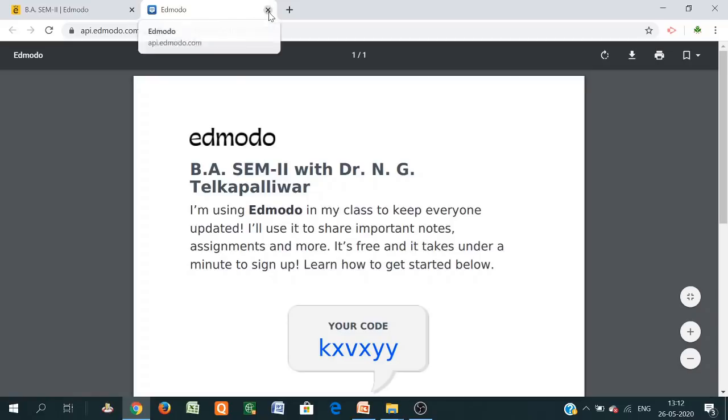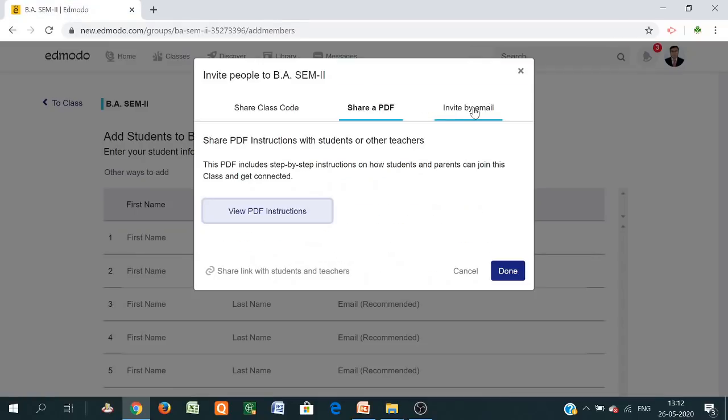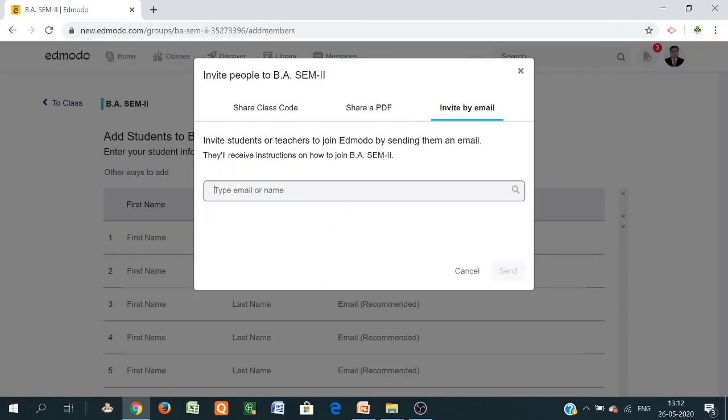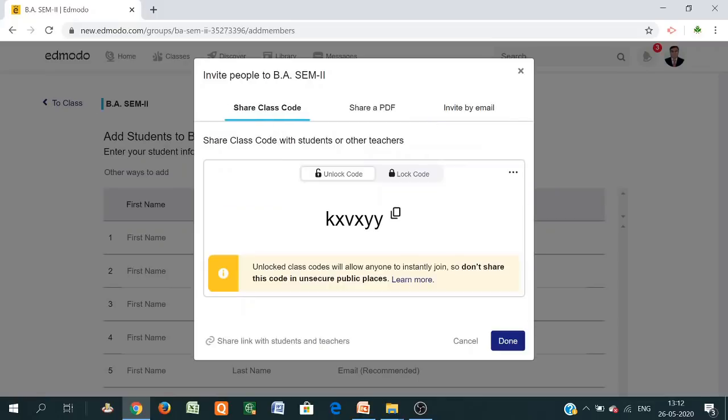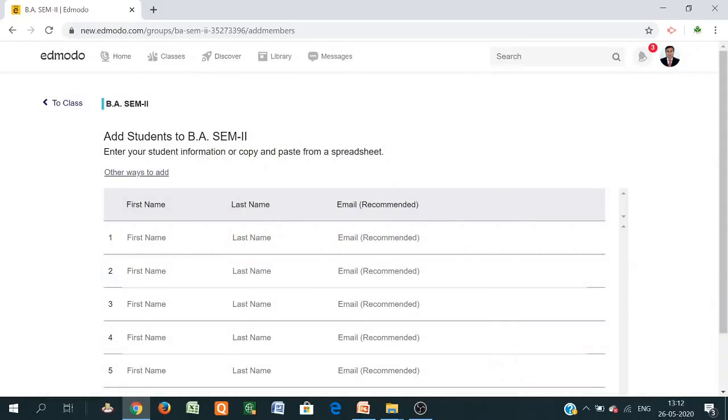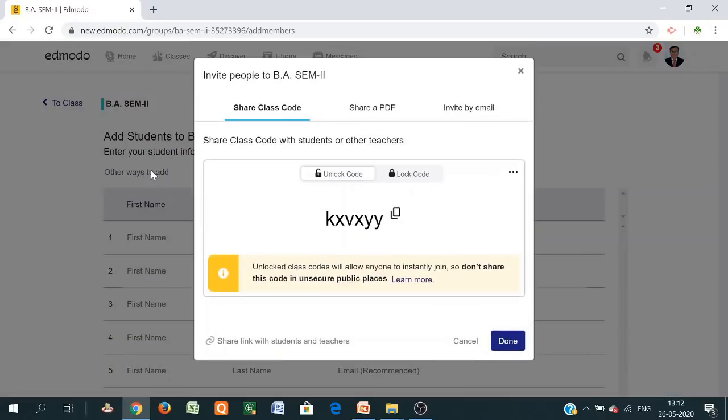So this is one way to share the classroom, and another is invite by mail. You just type the email of the student and invite them. It is very easy, just copy it and share it with the student. Another way to add to the classroom is to share the link with the student.